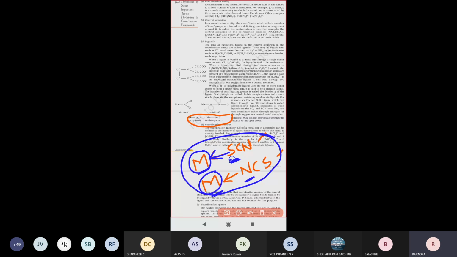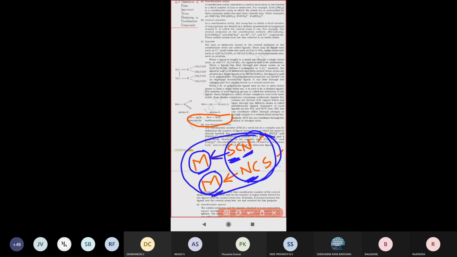Here, sulfur also bonds, donation of electrons takes place, as well as the cyanide (CN) also donates electrons. So two elements donate electrons to the central atom, which means these ligands are called ambident ligands. Cyanide is donating and sulfur is also donating electrons. This kind of ligand is called an ambident ligand.